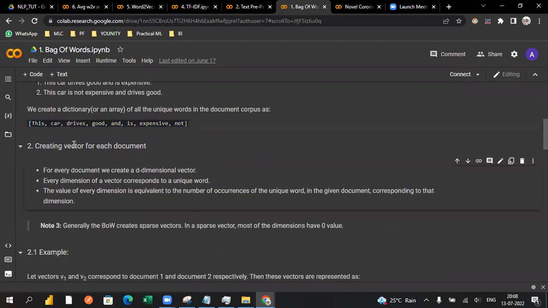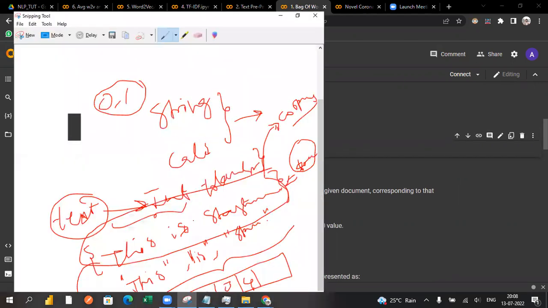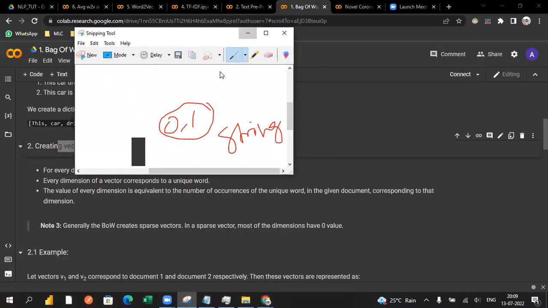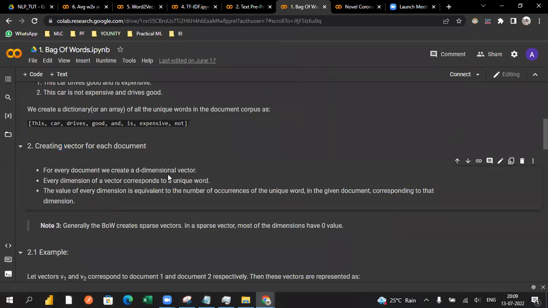Then how is it going to create a vector? That is the other question, right? Just now we spoke about that. How is it created as a vector, assigning each and every word to some value? So how is that represented in bag of words? Every document is created as a vector with some dimensionality according to each and every word. What will happen if I assign some value to this, and what will happen if I assign a value to car? Whatever value you need for every dimension is going to be equal to the number of occurrences of the unique word.